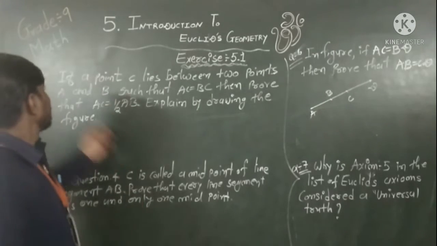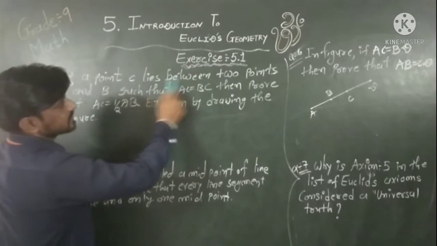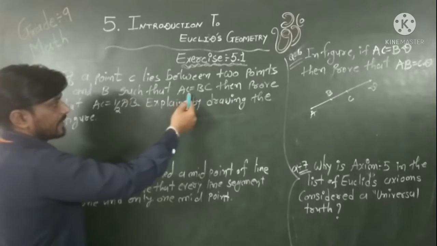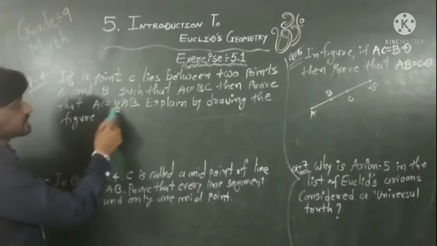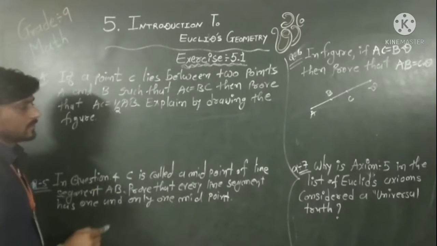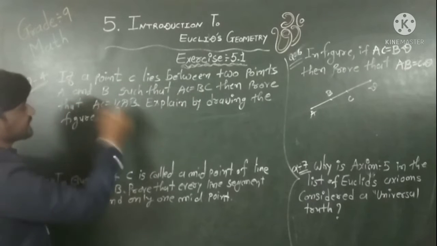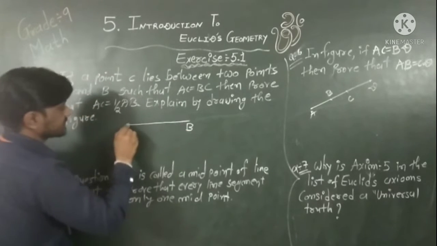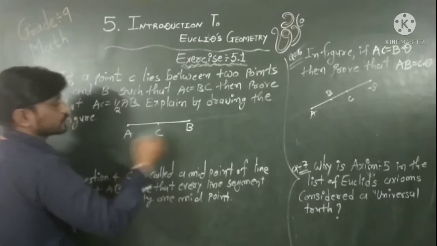Now look, example number 4. If a point C lies between 2 points A and B such that AC is equal to BC, then prove that AC is equal to half of AB. Explain by drawing the figure. So first of all, I draw a figure. C lies between 2 points A and B. Suppose this is our point B and this is our point A, and C lies between these 2 points.